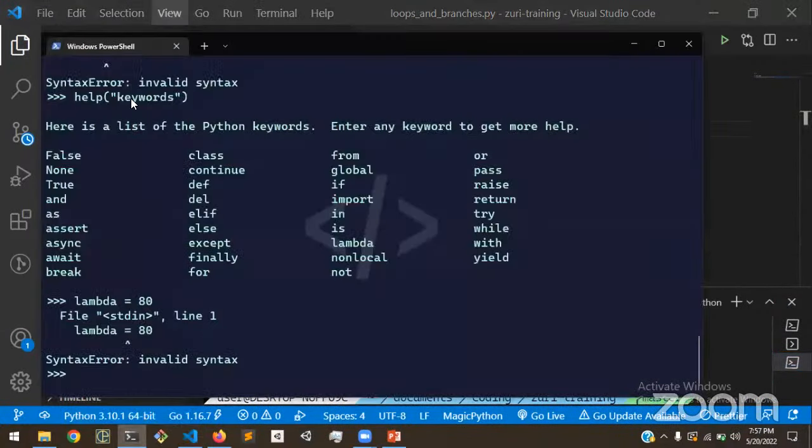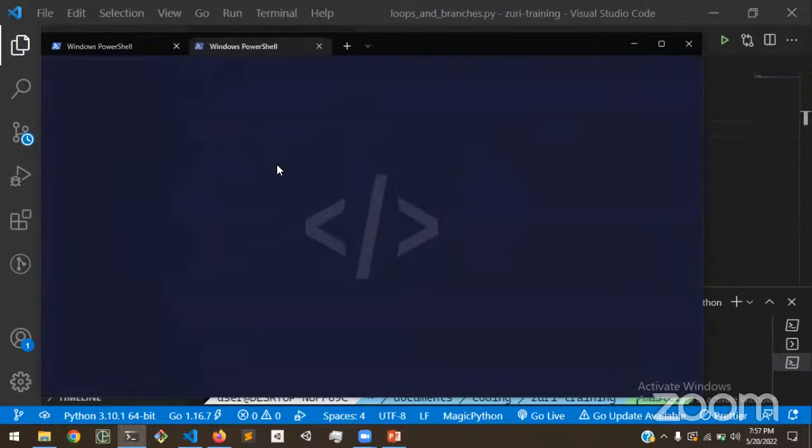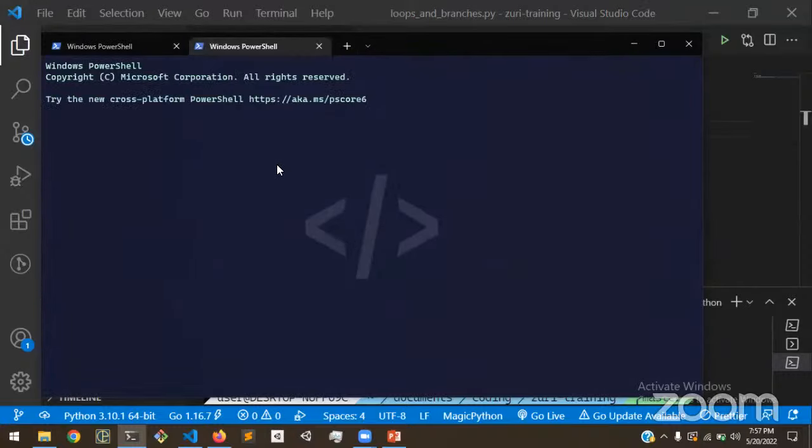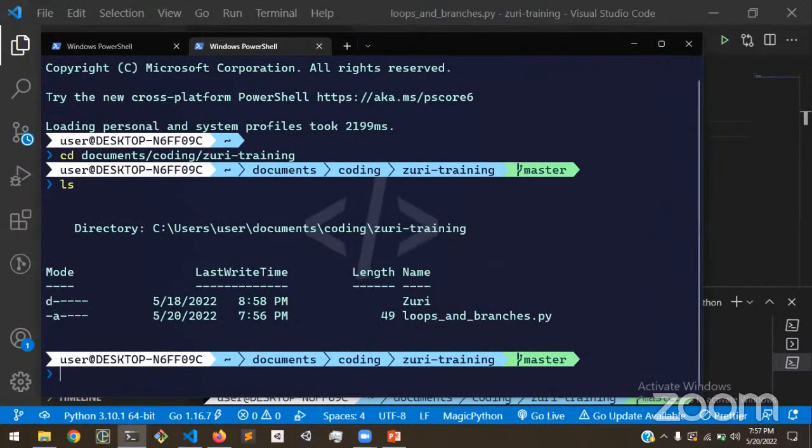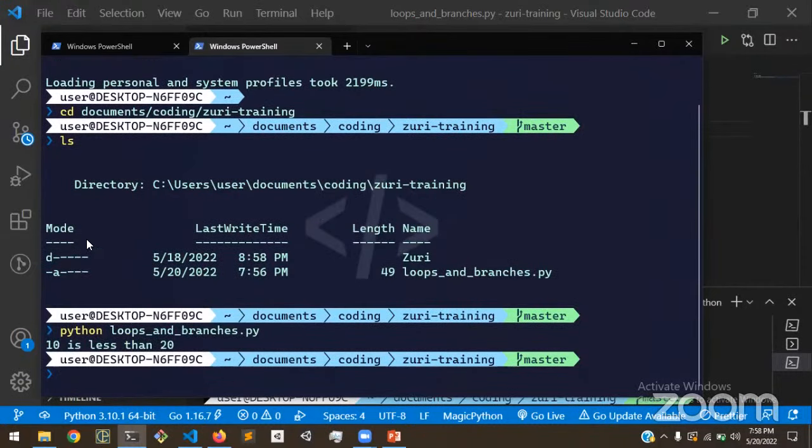I have Windows Terminal open, and in Windows Terminal, I have Windows PowerShell open. I'm just going to create a new PowerShell instance, cd into the directory, and run the file, loops and branches. We get the same output, but this looks a whole lot nicer to me. So we're going to be using this to run our code henceforth.